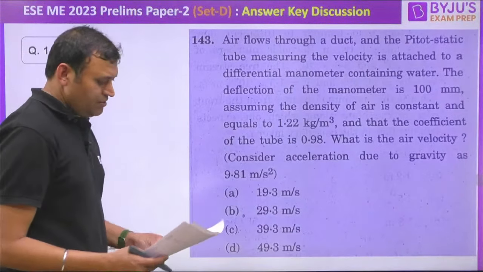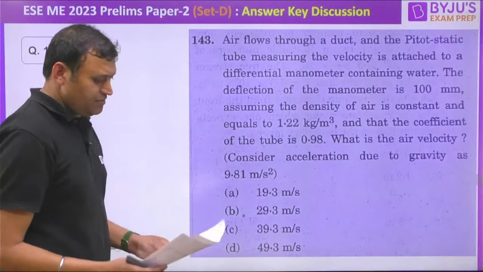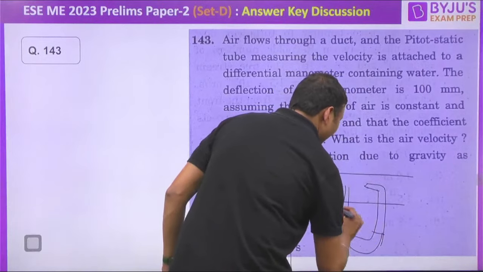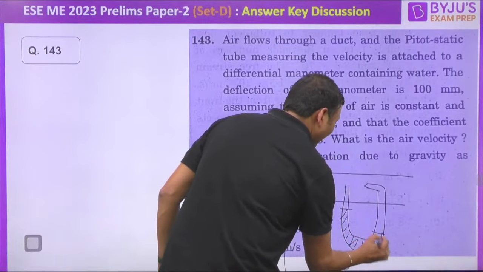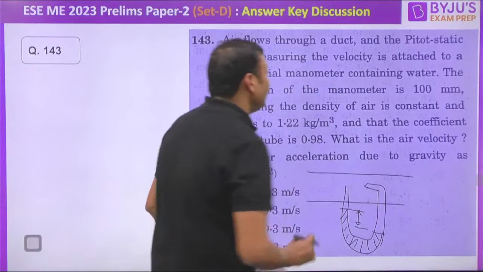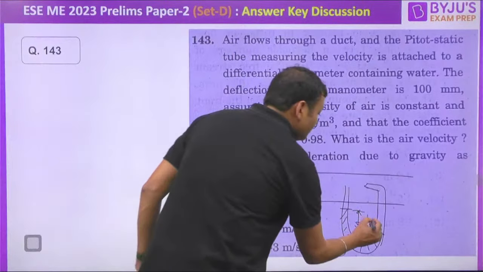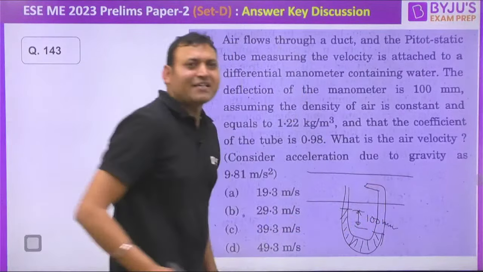The next one, 143. Let us solve this one. Air flows through a duct and the pitot static tube measuring the velocity is attached to a differential manometer containing water. If we draw the diagram, it is like the pitot tube is connected like this. So there is a deflection. Water is the manometric fluid. The deflection is 100 mm.